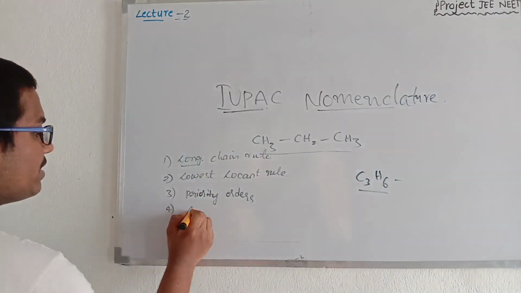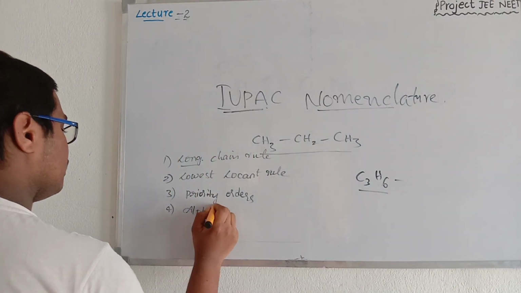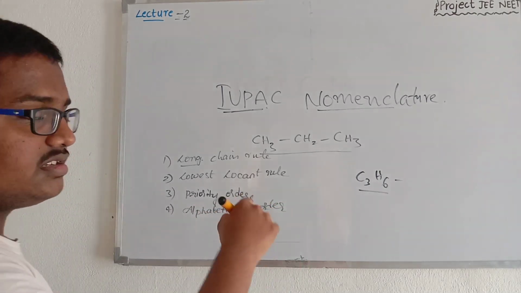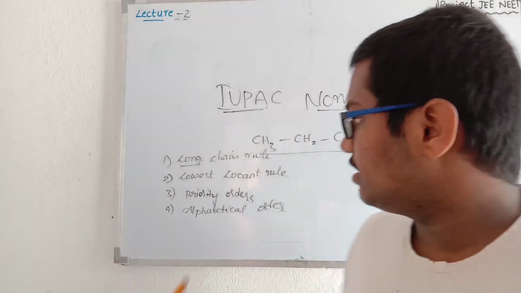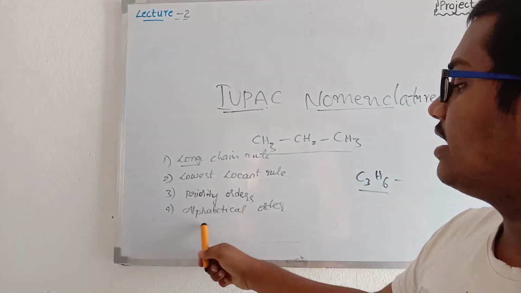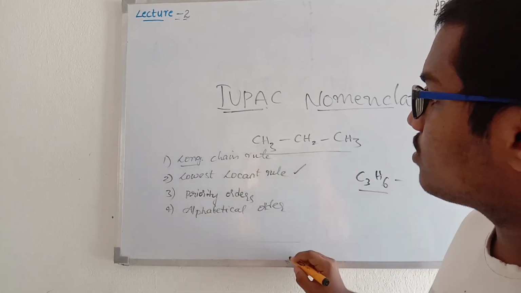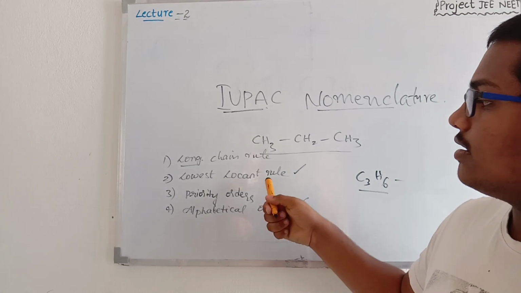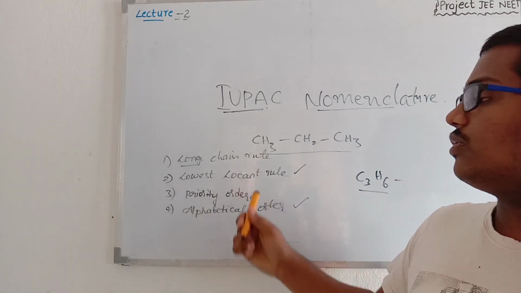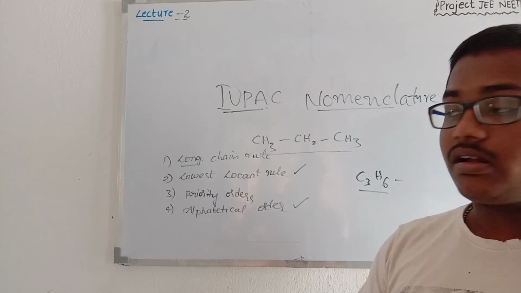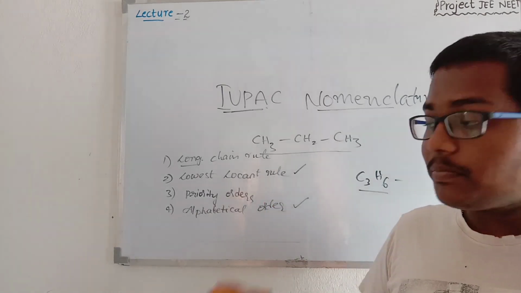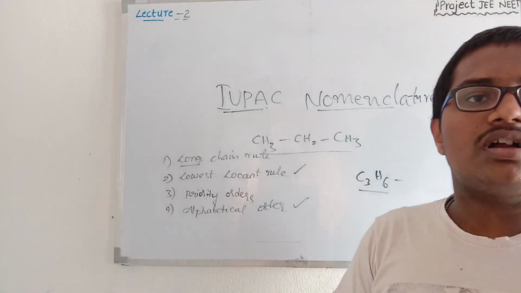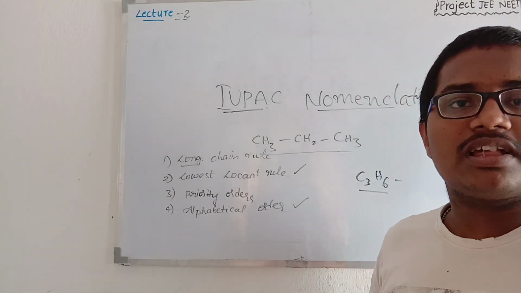And the next rule is alphabetical order. Alphabetical order also comes under these rules of IUPAC naming of compounds. So next we will go to the priority order and alphabetical order, where we have to use the lowest locant rule and where we have to use alphabetical order. If we use alphabetical order by breaking the lowest locant rule, is that correct? Or if we use the lowest locant rule by breaking the concept of alphabetical order, is that correct? Which is correct, which is not correct? In which situations may each be applicable?